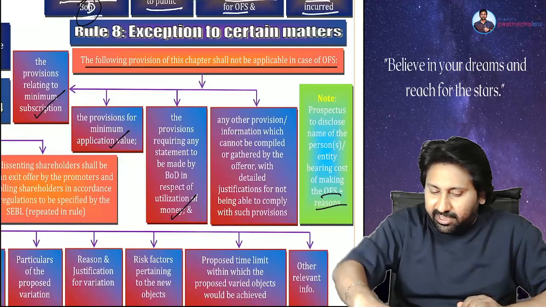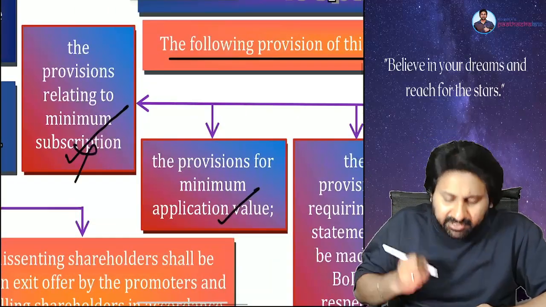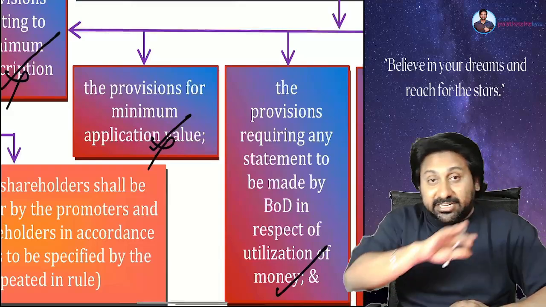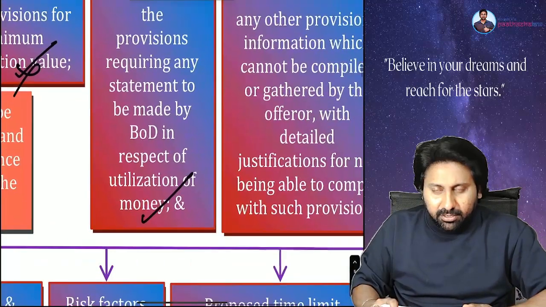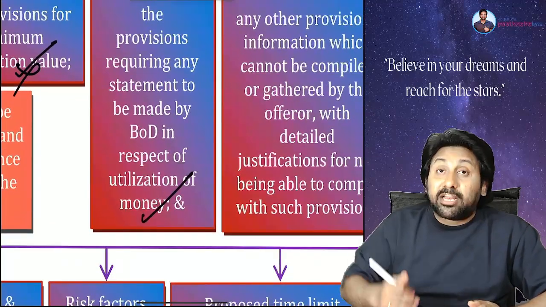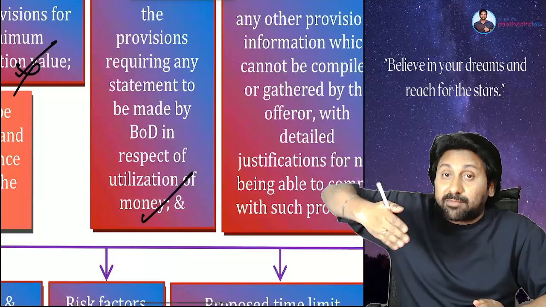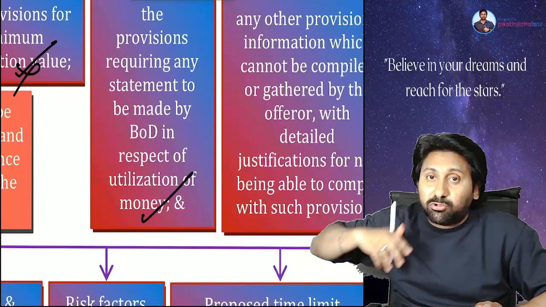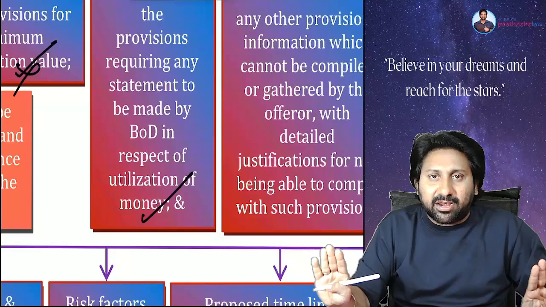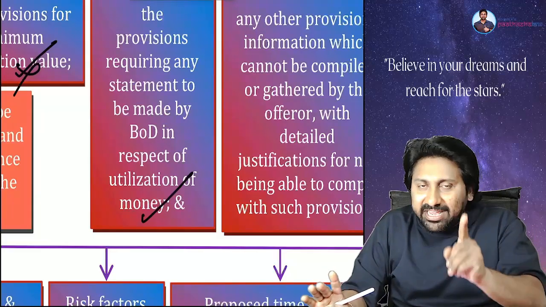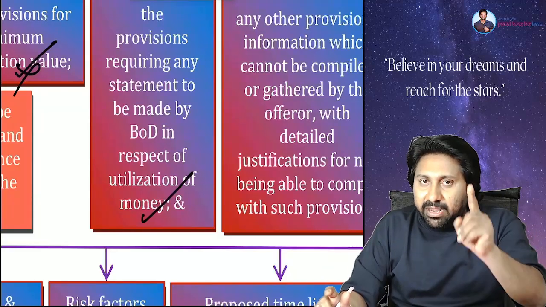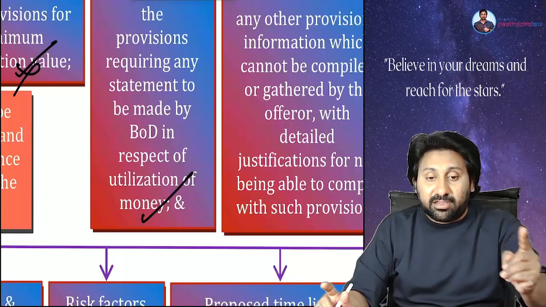Offer for sale, the minimum subscription concept will not be there. The minimum application money concept will not be there. Clear? How the board is going to utilize money in phases, meaning application money, how they are using, allotment money, how they are using, those concepts will not be there. The reason is very clear. Money is received not by LIC. Money is received by the members of LIC.